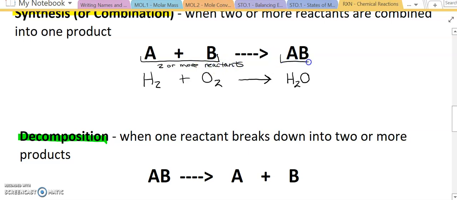So when we take a look in a synthesis reaction, you're going to have 2 or more reactants and one product. And the opposite then would give you one reactant that is going to break up into 2 or more products.